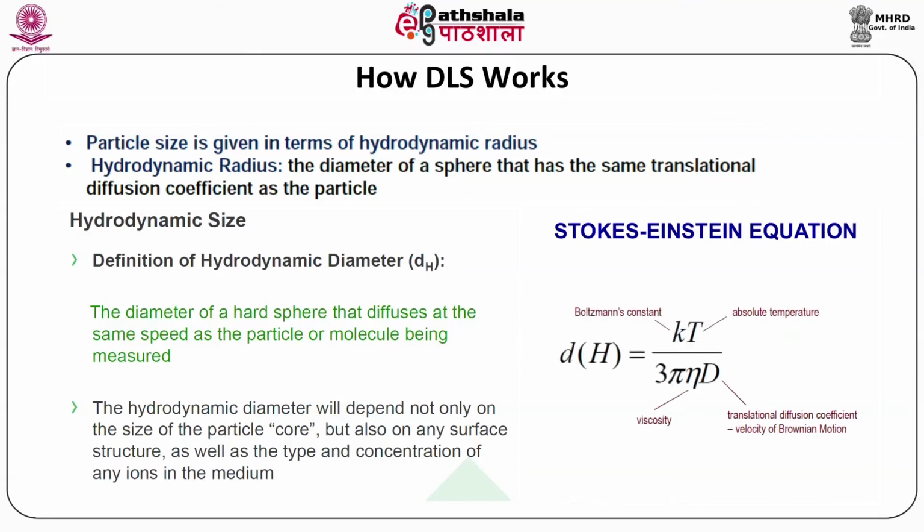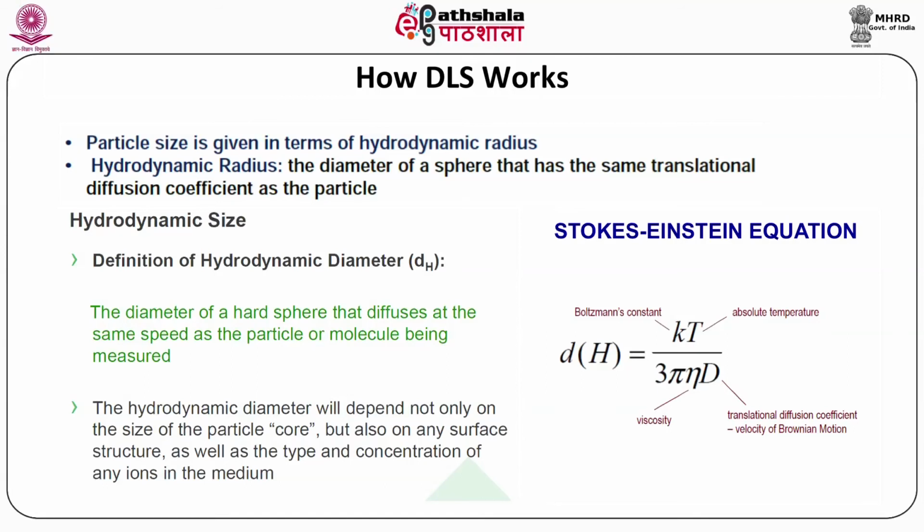The particle size, or hydrodynamic radius, is measured by DLS using the Stokes-Einstein equation, which is given as dh equals kT divided by 3 pi eta d, in which k is the Boltzmann constant, T is the absolute temperature, eta is the viscosity of the medium, and d is the translational diffusion coefficient, or velocity of the Brownian motion.